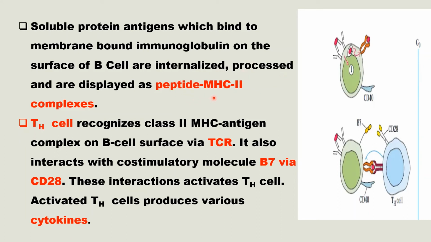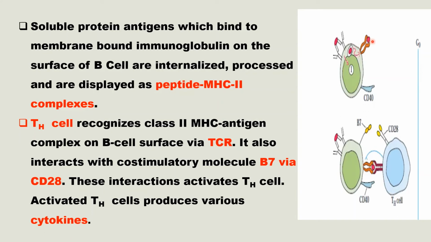We know that on the surface of B cell, B cell receptors are present. B cell receptors are membrane bound immunoglobulin. Antigen will bind with that B cell receptor, that will lead to the cross-linking of this B cell receptor, and that will get internalized and processed and presented with the help of MHC2. MHC2 will present this peptide antigens to T helper cells.